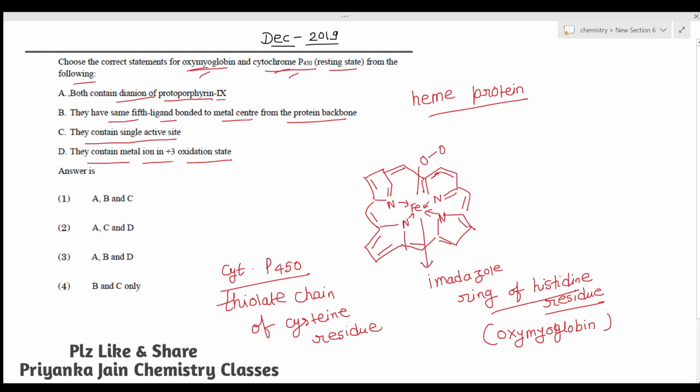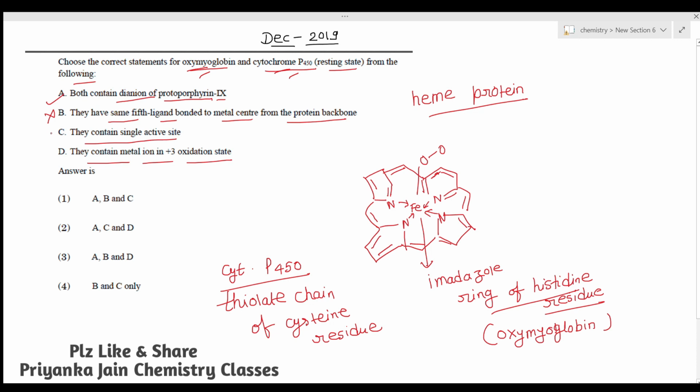So one of the correct statements will be that both contain the dianion of protoporphyrin 9. Okay, this is the right answer. But they have the same fifth ligand bonded to the metal center from the protein backbone. This will be the wrong statement, because in this case the imidazole ring of the histidine residue is attached, while in the case of cytochrome P450 the thiolate chain of the cysteine residue is attached.